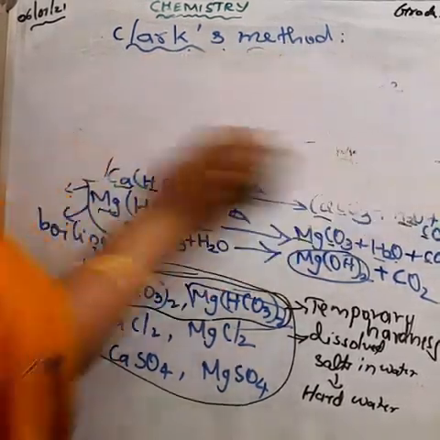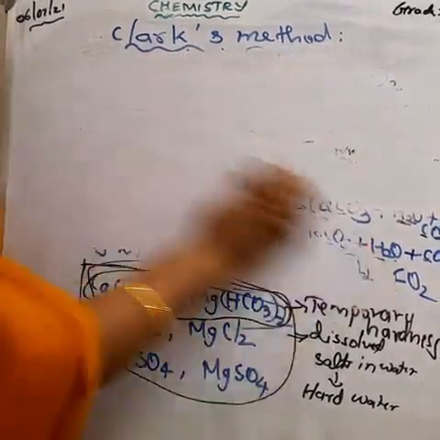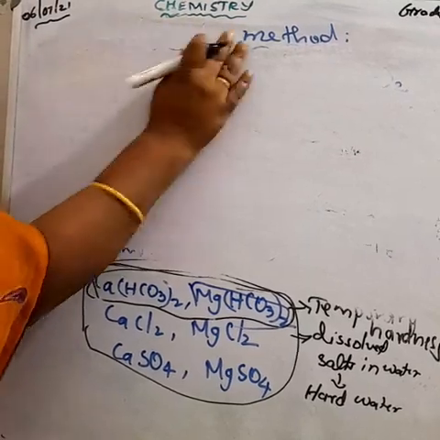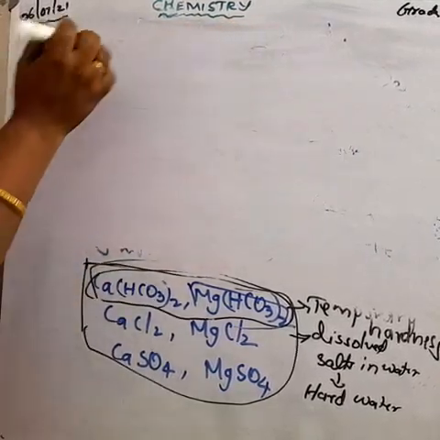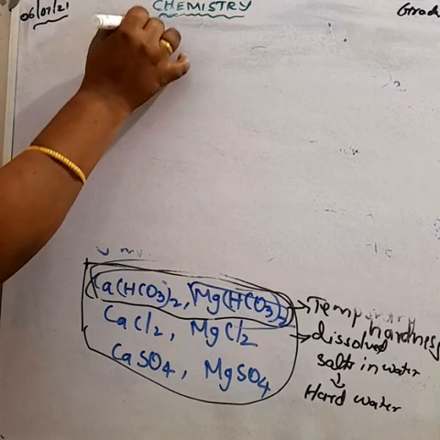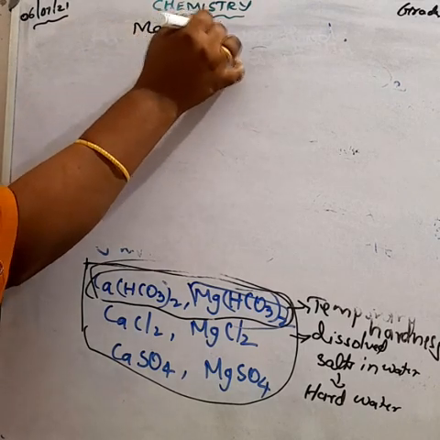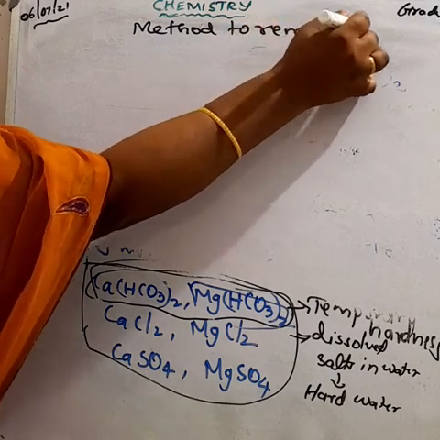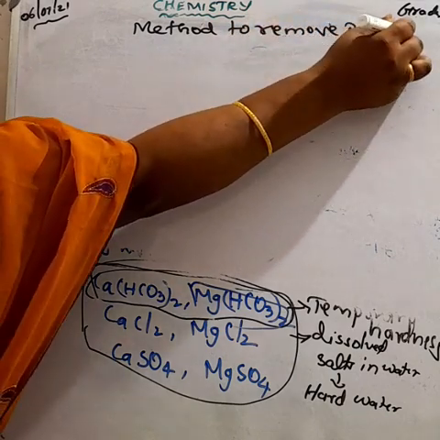There are two methods to remove the permanent hardness. One method is adding washing soda to the hard water. What do you mean by washing soda? What is the chemical name of washing soda? Sodium carbonate. What is the formula?